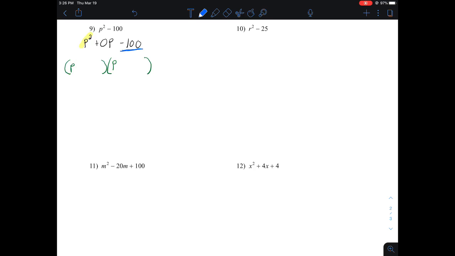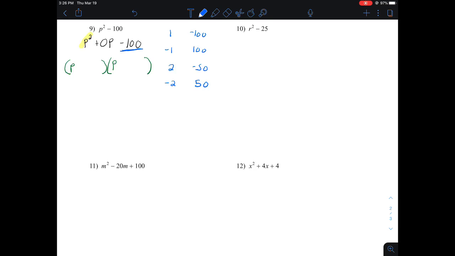Anytime I see a minus sign in my problem, I have to account for both positive and negative factors. So 1 times negative 100. Negative 1 times positive 100. 2 times negative 50. Negative 2 times positive 50.